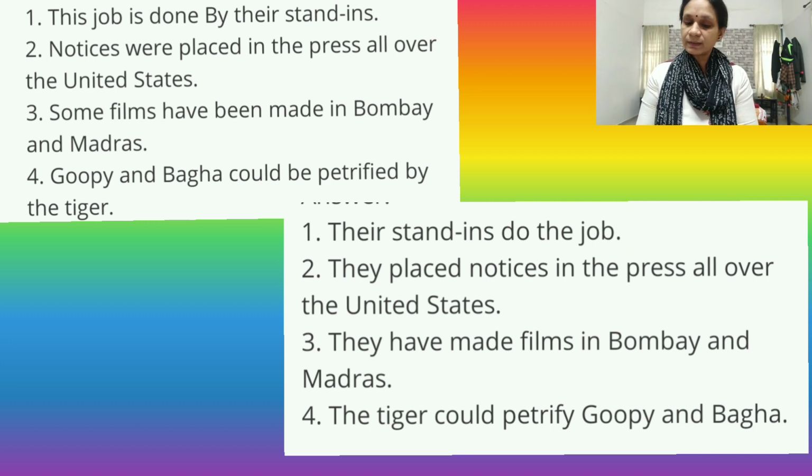Third one, some films have been made in Bombay and Madras. This sentence you want to convert into subject, verb and object pattern. You have to bring it. Convert it: they have made the films in Bombay and Madras. Fourth one, Goopy and Bhaga could be petrified by the tiger. How do you convert this sentence? The tiger could petrify Goopy and Bhaga.